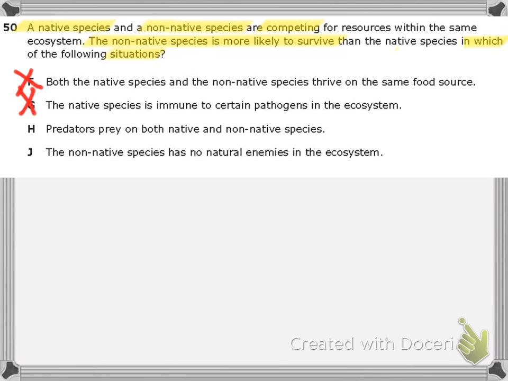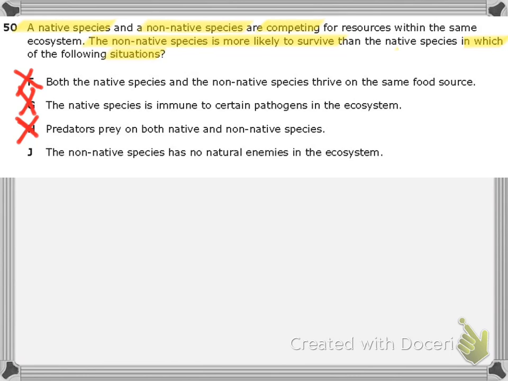The question asks in which situation the non-native species would have an advantage, and since no advantage is given in H or F, they're both wrong. At the very least, G gives one an advantage. It's the wrong one, but at least it gives one an advantage. H doesn't, so let's knock out H. So really we're left with one, but let's break this down a little bit more.